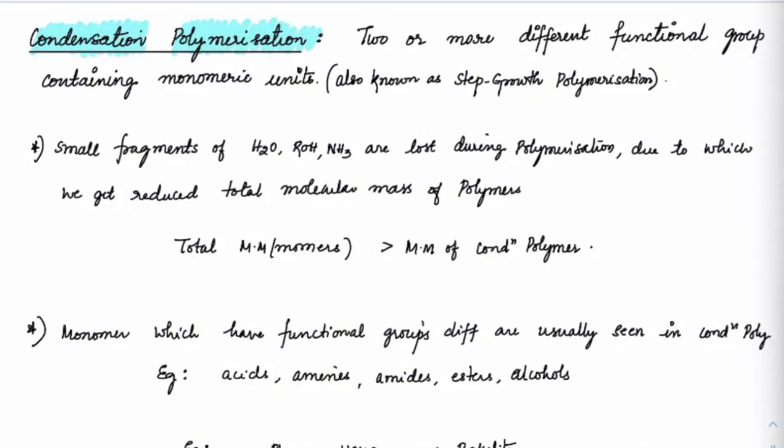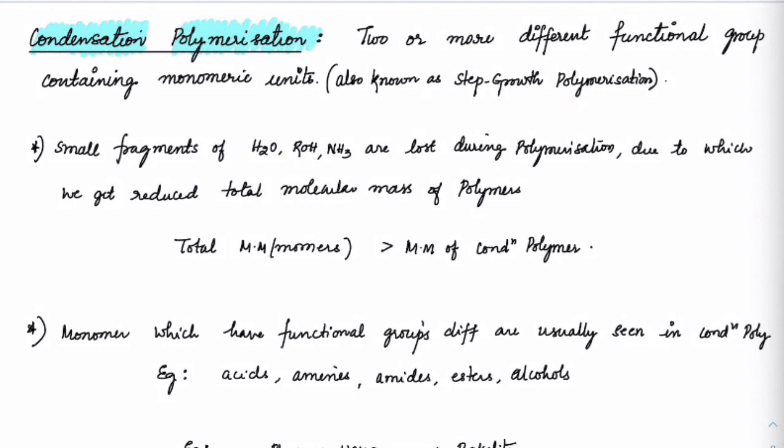We have so far seen addition polymers where we saw there is no loss of water, there is no loss of alcohol or ammonia. Now we will focus on condensation polymerization. Condensation itself tells us that some part or some fragment has been lost from that polymer. So when you have two or more different functional groups containing monomeric units, then we will see this kind of polymerization happens, and this is called step growth polymerization.